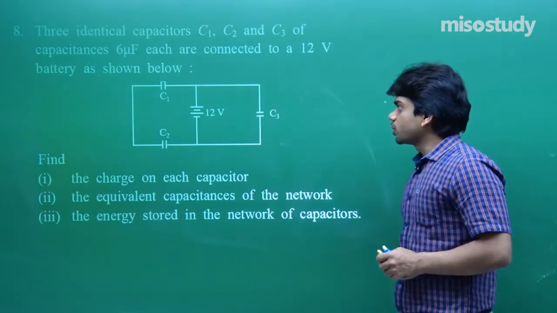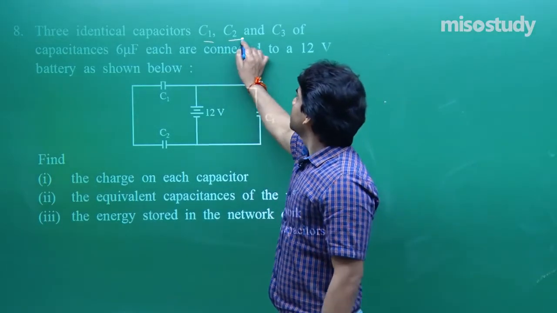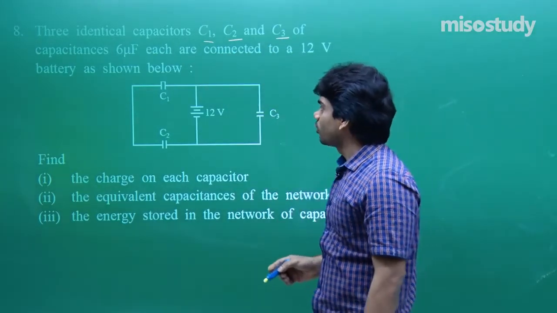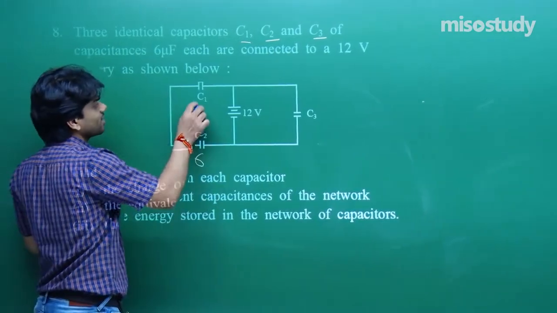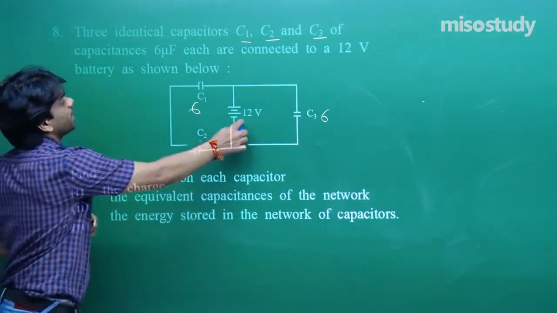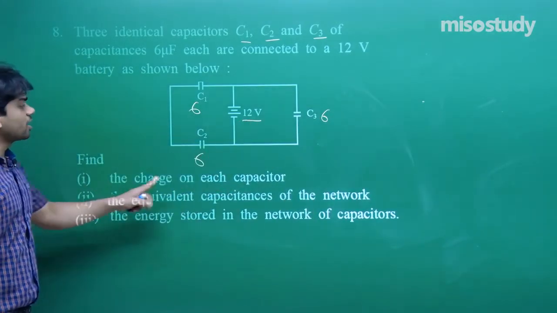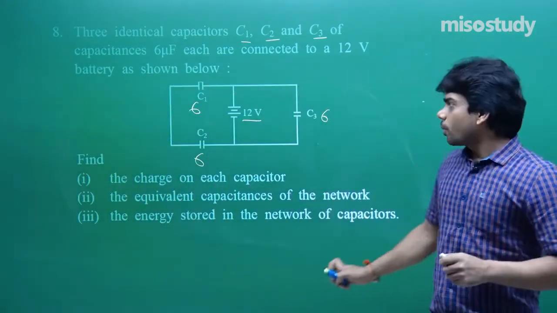Oh, it's a capacitor question. Let's try to do it. 3 identical capacitors C1, C2 and C3 of capacitance 6 microfarad. So each one is of 6 microfarad. Let me mention 6, 6, 6, connected to a 12 volt battery as shown. Find the charge on each capacitor. First part, it's a simple question. It's not a complicated diagram.